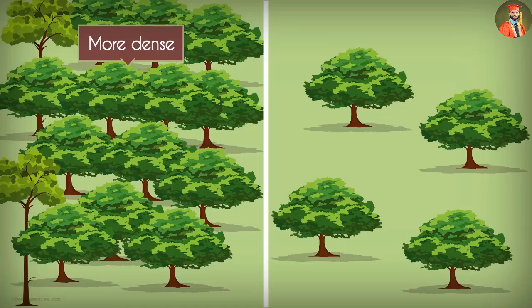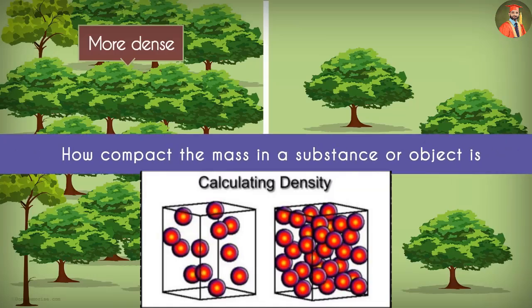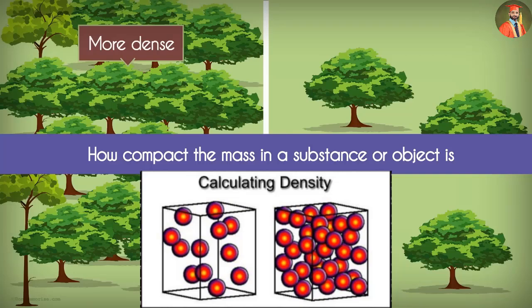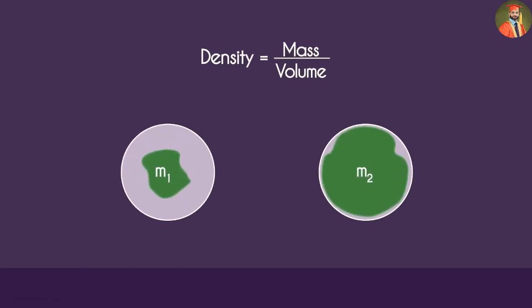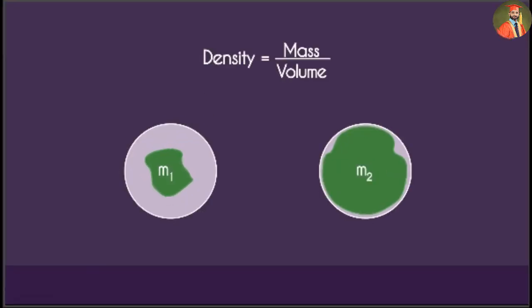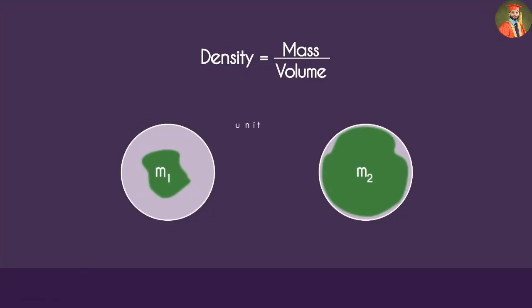it's denser. Density is simply the measure of how compact the mass in the substance or object is. If we have to go by its scientific definition, we would say that density is mass per unit volume. In short, it tells us how much mass exists in a given volume. The unit of density is kilogram per meter cubed. Mass is in kilogram and volume is meter cubed.